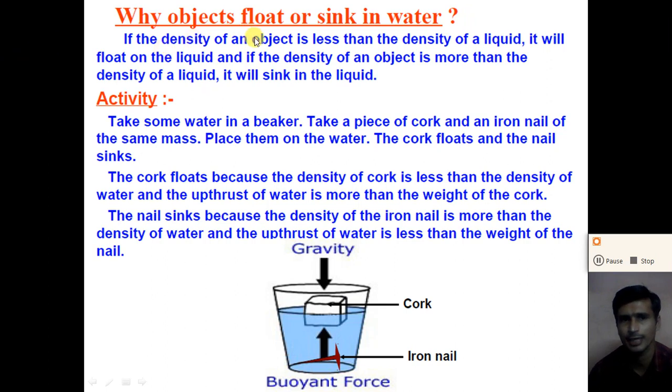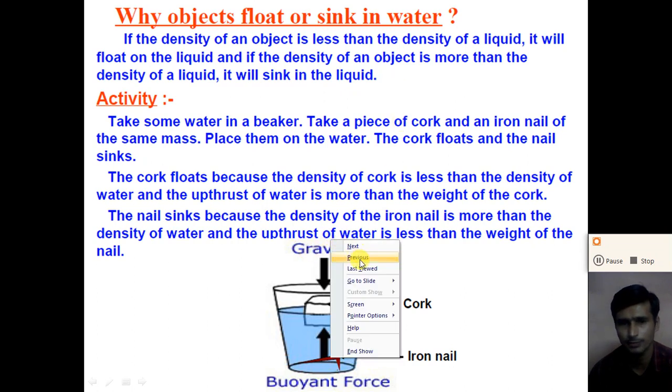If the density of the object is less than the density of the liquid, it will float on the liquid. But if the density of the object is more than the density of the liquid, it will sink in the liquid.